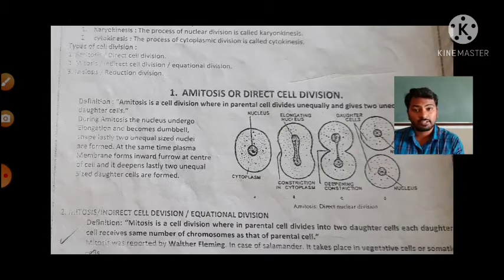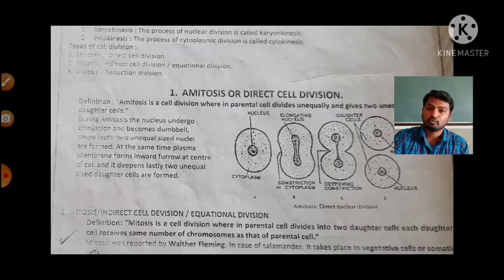Then it is also called equational cell division because the daughter cells receive the same number of chromosomes as the parental cell. Again I am stressing the definition of mitosis: it is the cell division wherein a parental cell divides into two daughter cells, and each daughter cell receives the same number of chromosomes as the parental cell.